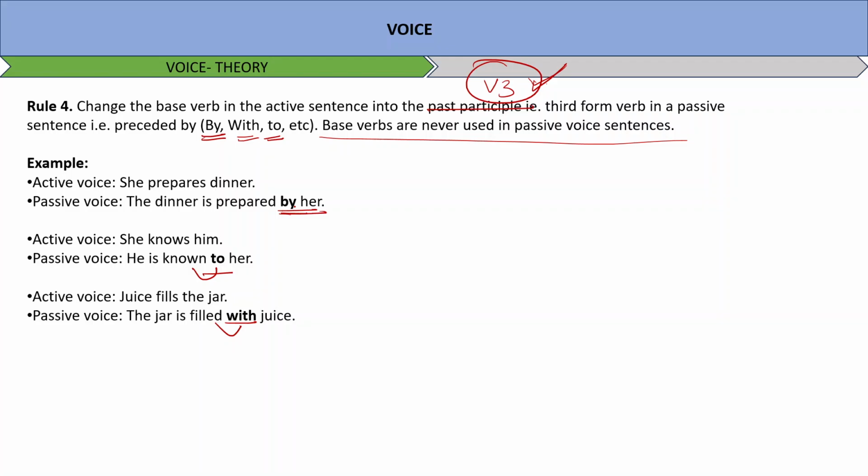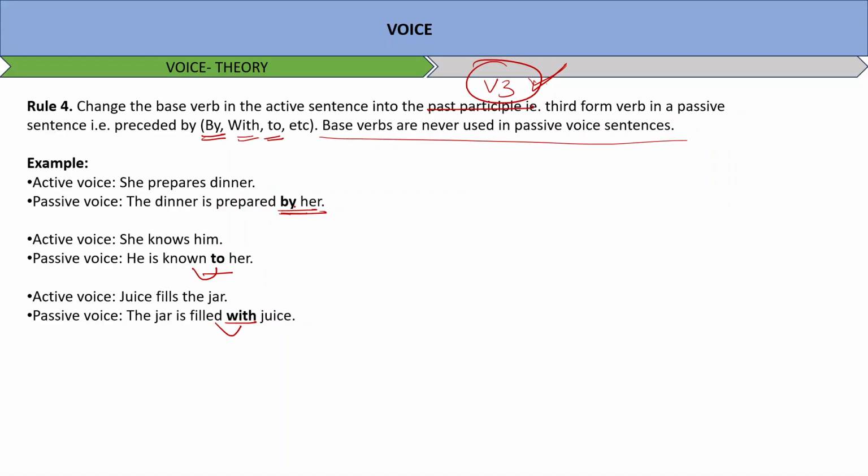Rule 5 says that there are certain conversions of pronouns where I is changed into me, we is changed into us, he is changed into him, she is changed into her, they are changed into them, and you is changed into you, it is changed into it.